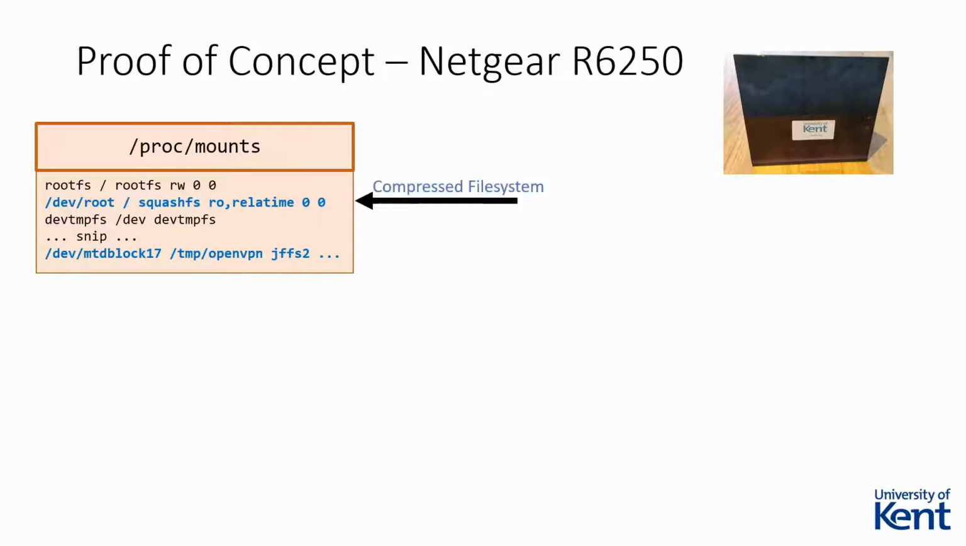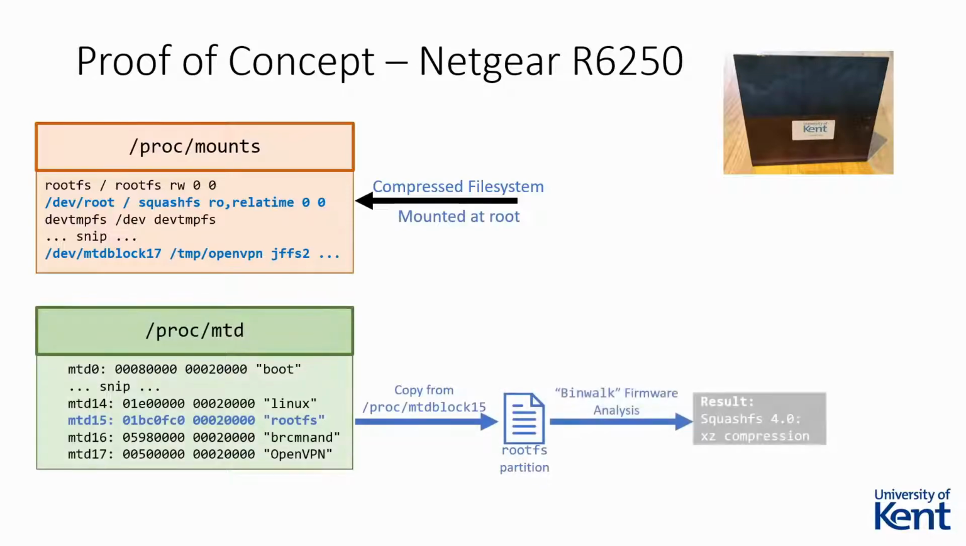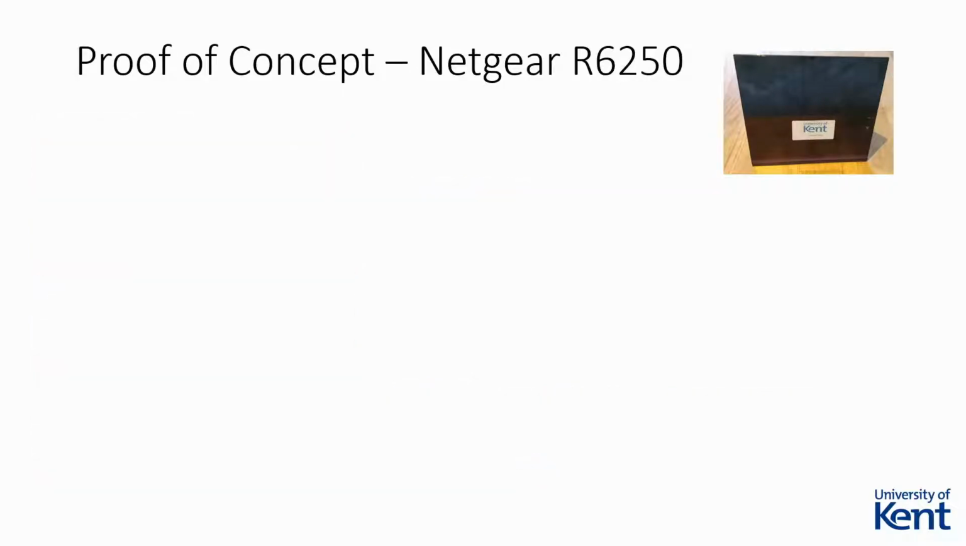Instead, we targeted the squashfs file system, which was mounted at the root directory. We read the /proc/mtd file and identified a partition named rootfs, and after extracting the partition to an external device, we found it was using SquashFS version 4.0 with XZ compression.